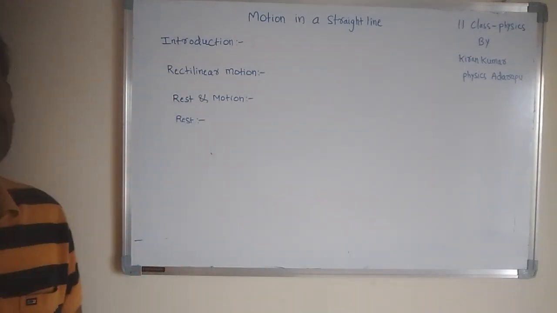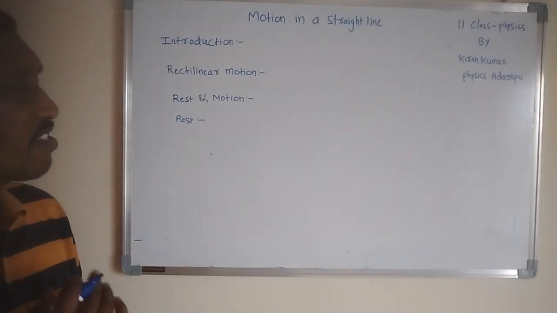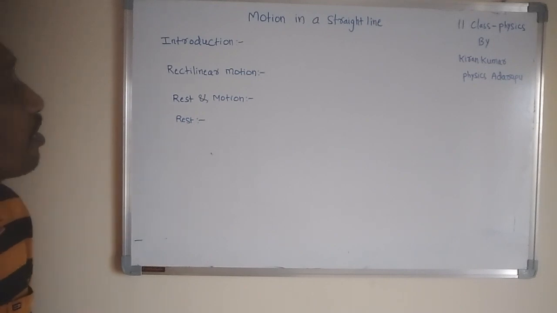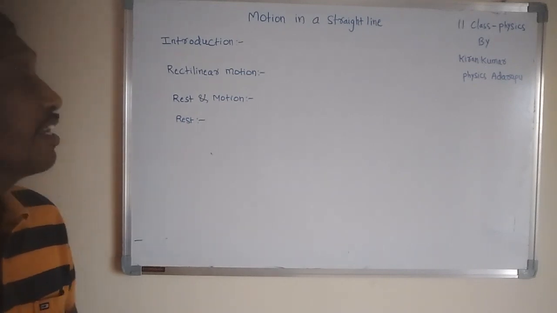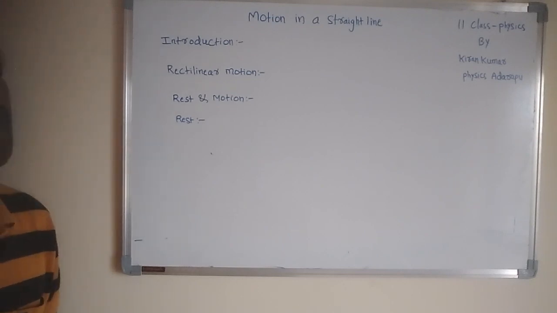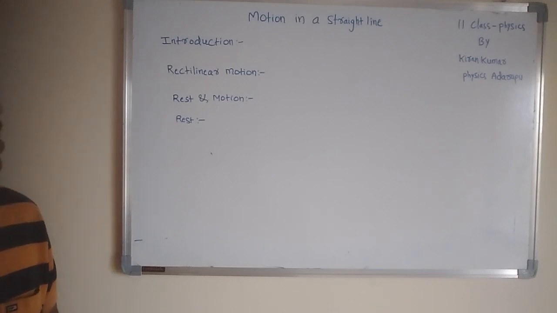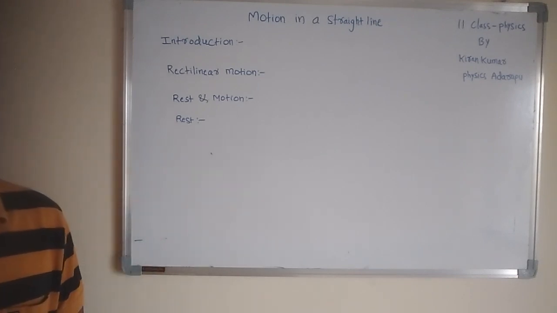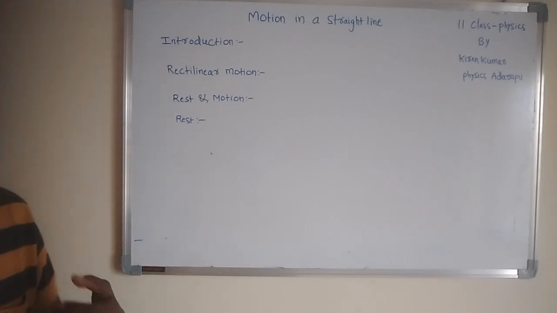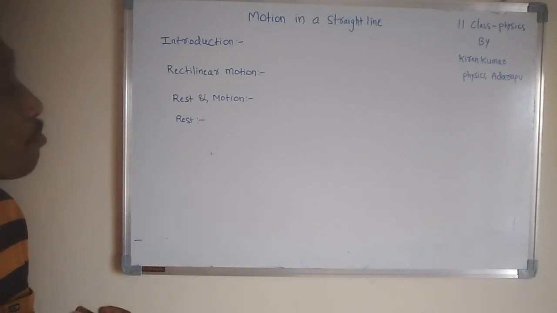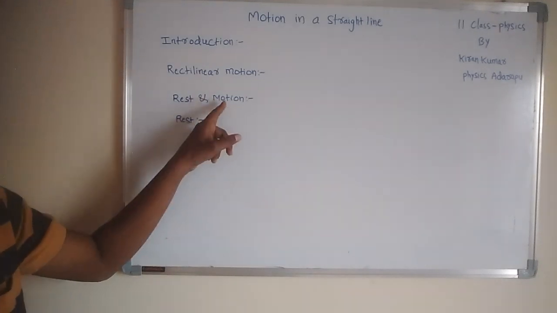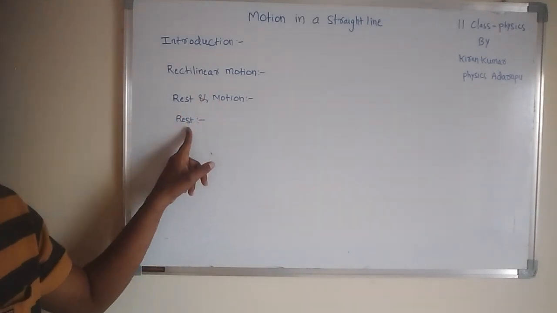What is rest? Whether a body is at rest or in motion is understood with respect to a reference point. Without a reference point, it is not understood. That means if the body's position changes with respect to any object or with respect to time, then the body is said to be in motion. If it does not change, that is rest.